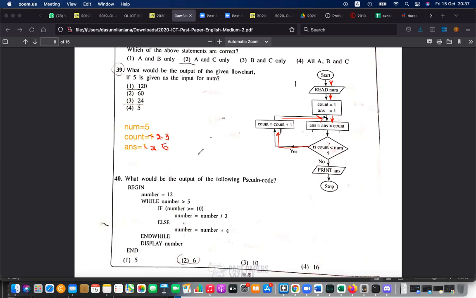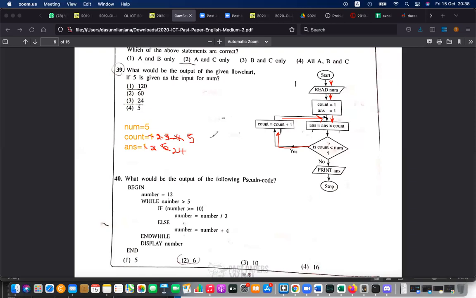Sorry for my ugly 6. Then count less than num, count is 3, less than num, yes, going up, count equal count plus 1. That is 4 now. Then answer equal answer into count. 6 into 4 is 24. Then count less than num, count is 4, less than num, yes, going up, count equal count plus 1, that is 5 now.